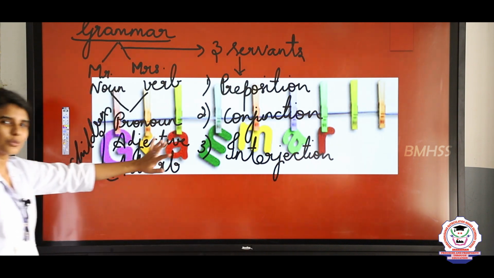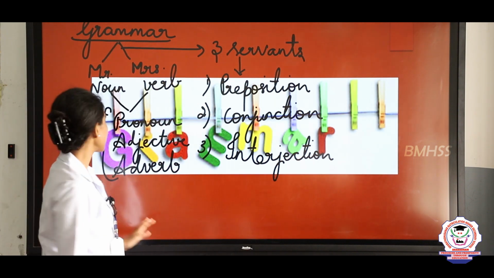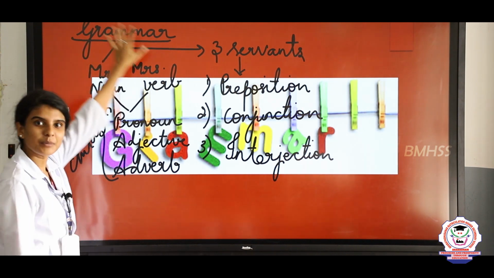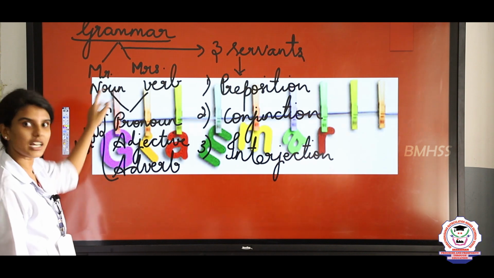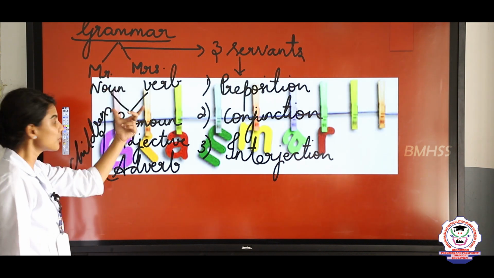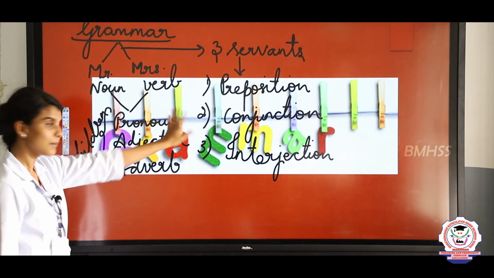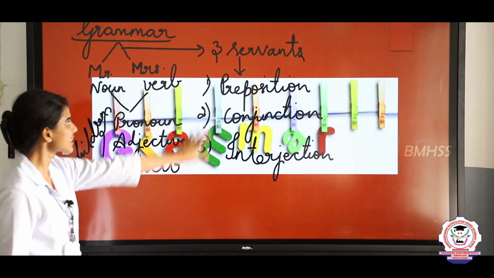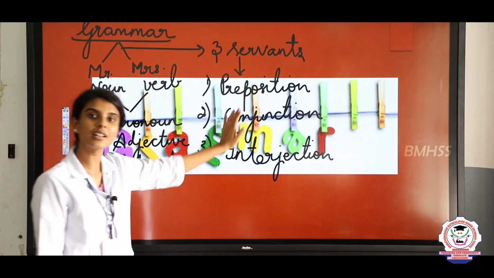Okay, so now you can get a clear view of the story. I told you Grammar is the surname of the family and the couple are Mr. Noun and Mrs. Verb, and they have three children, namely Pronoun, Adjective and Adverb. Pronoun is a son, Adjective and Adverb are two daughters, and there are three servants in the family, namely Preposition, Conjunction and Interjection.